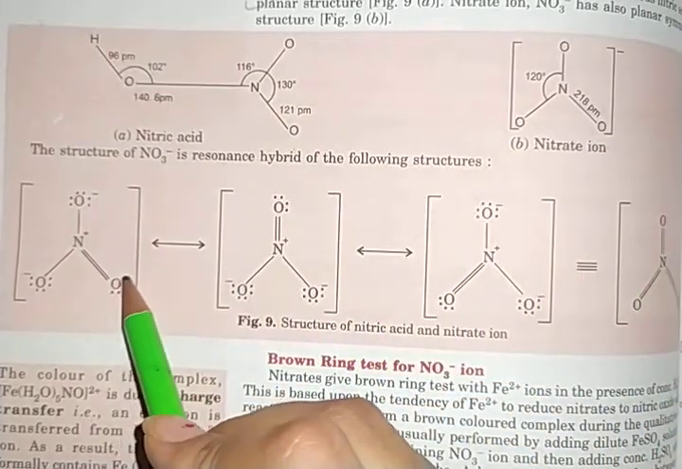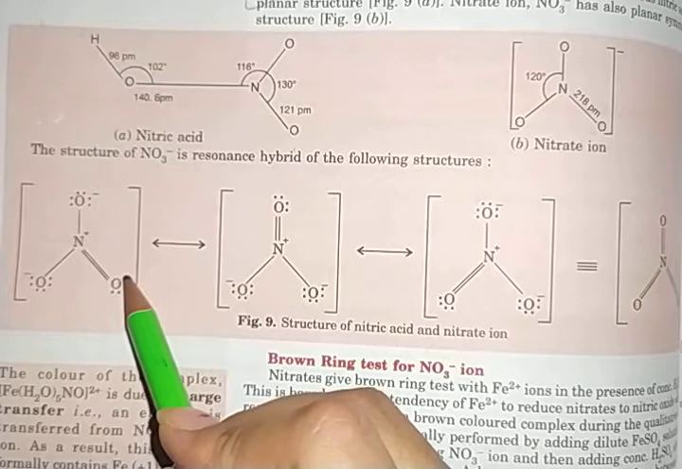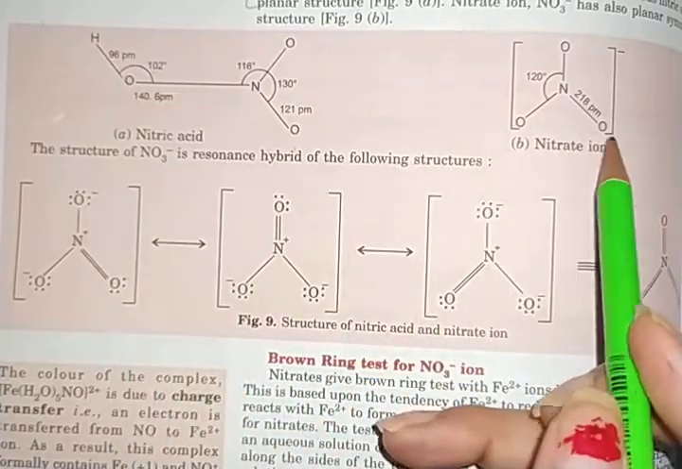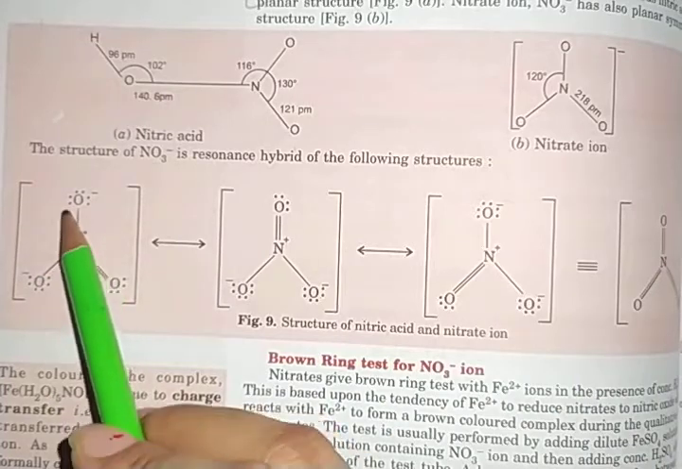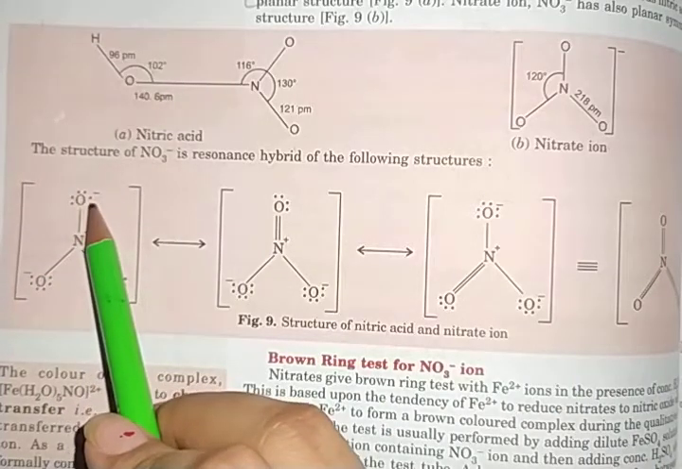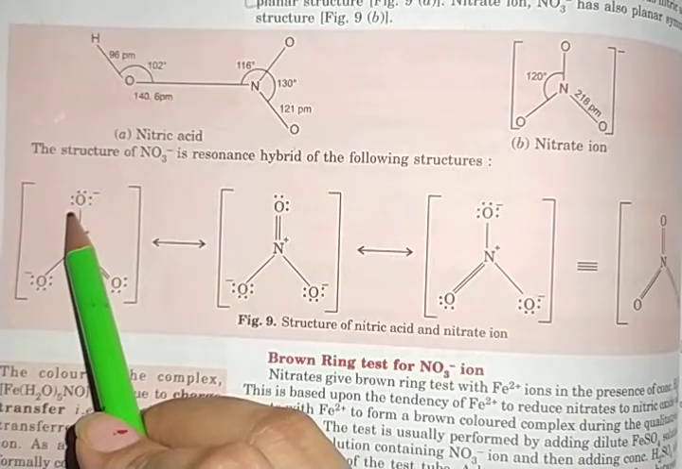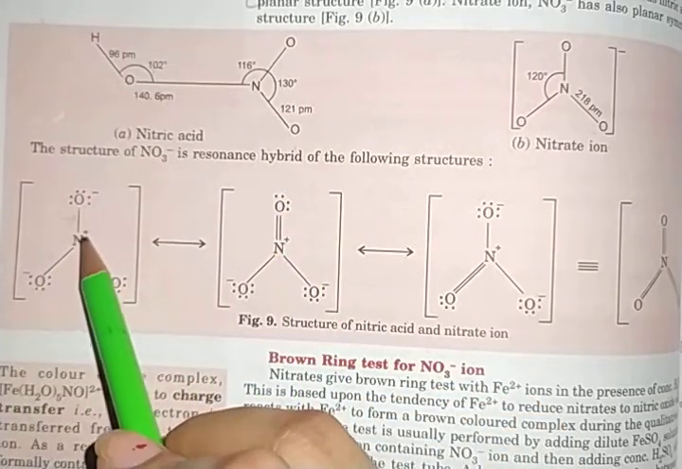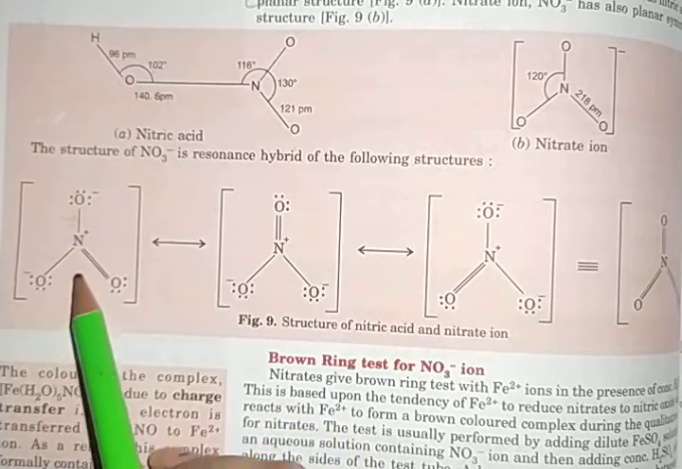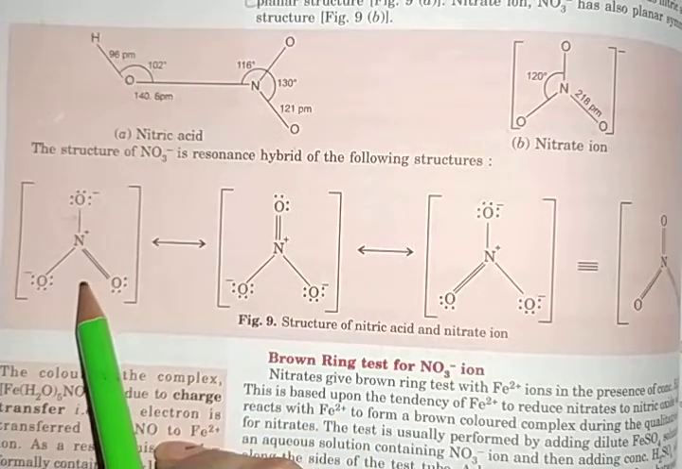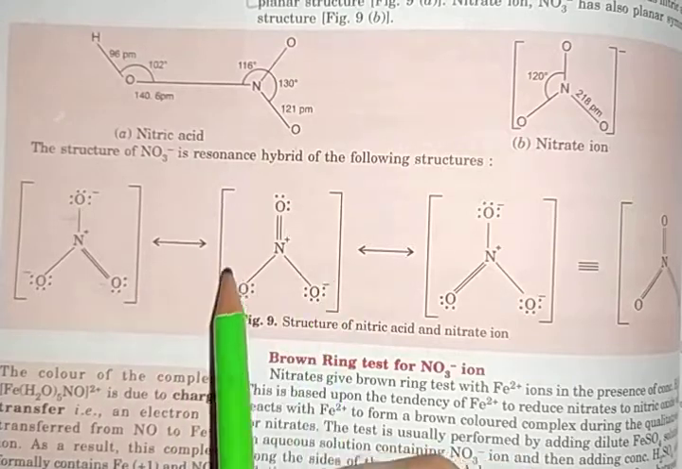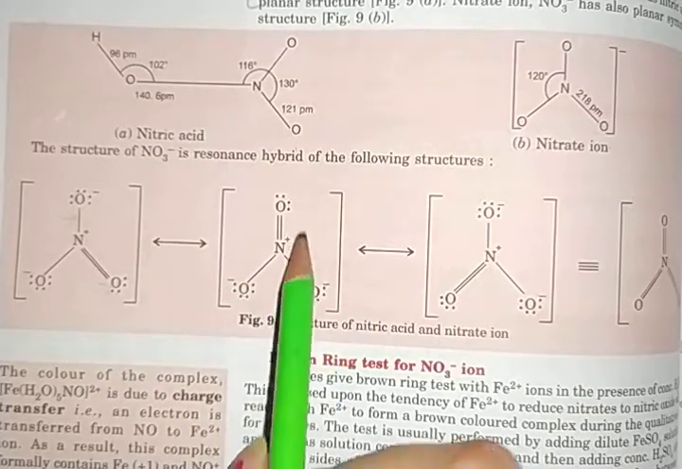As we discussed resonance in benzene, chlorobenzene, phenols, here we have resonance in the nitrate ion. As you can see here, oxygen has 6 electrons. These electrons go to this side and the negative charge is removed from here, and now the electrons of this bond go to this oxygen. This oxygen then becomes negative and the double bond is shifted.